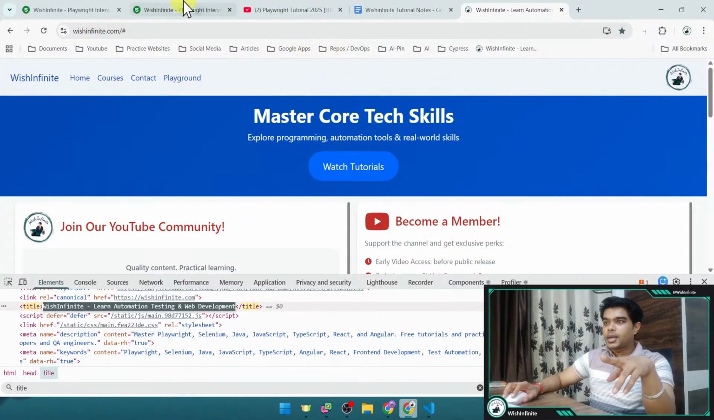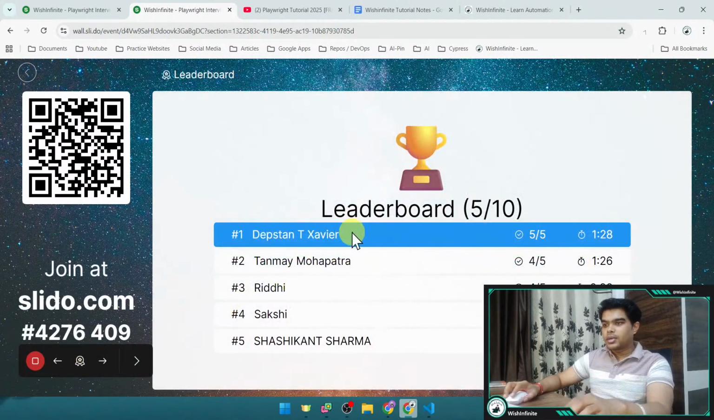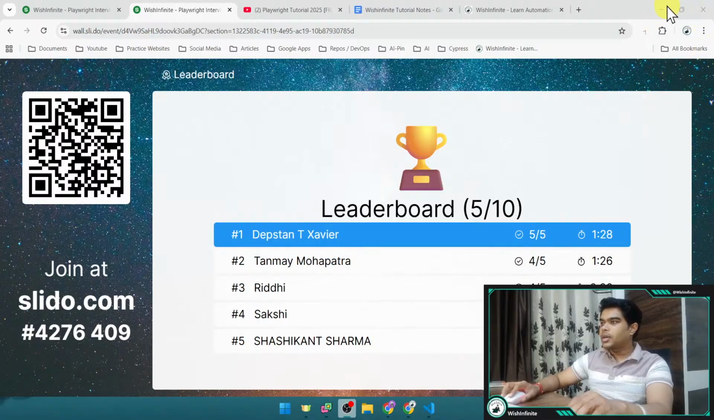And now let's see the leaderboard quickly. Still we have Javier on top with all the correct answers within 1 minute 28 seconds. Then we have Tanmay, Riddhi, Sakshi and Shishkant. These are the top 5 on the leaderboard. Okay, now let's go to the next question.